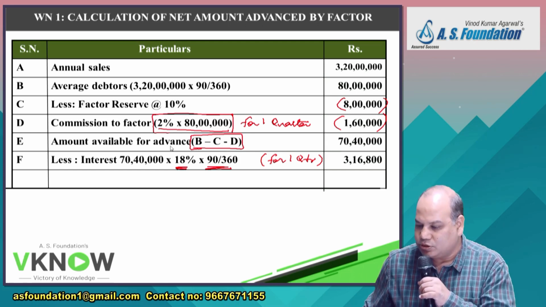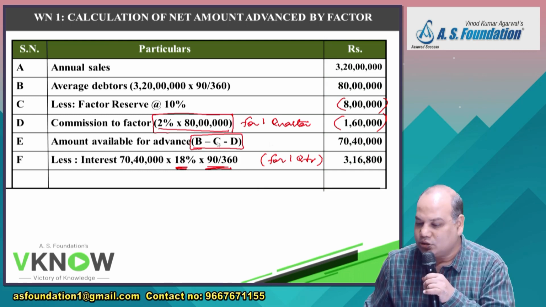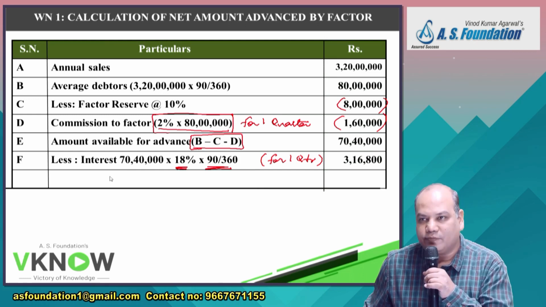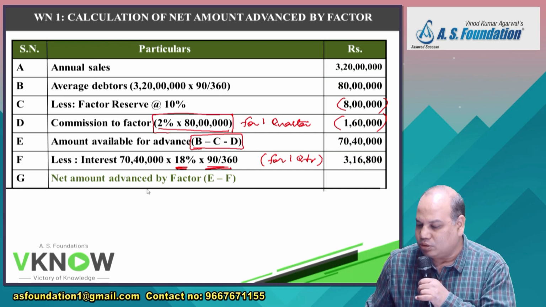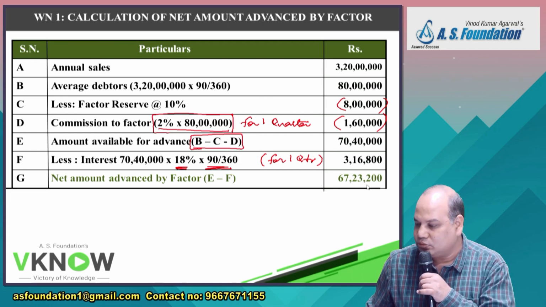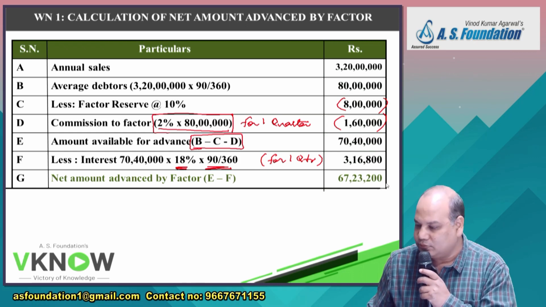3,16,800. If the question says commission is collected upfront, interest will be collected later, then your answer will stop here. But if the question says commission and interest both will be collected upfront, then you have to calculate interest and deduct it from this amount. So finally, what is the amount the factor will advance to you? 67 lakh 23,200. Is it right? If they ask you what is the net amount advanced by the factor, write this.